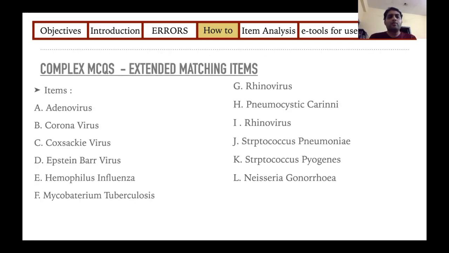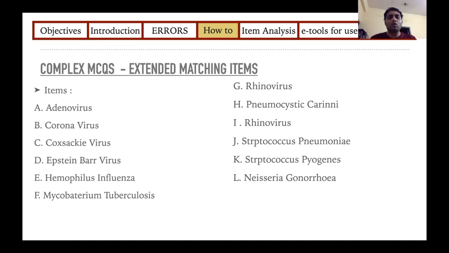So next we'll come to something called complex MCQs or extended matching items. These are not routinely used, so I will not suggest that you start off with them. Initially start off with standard MCQs and your case-based vignettes, and then move to these complex MCQs.